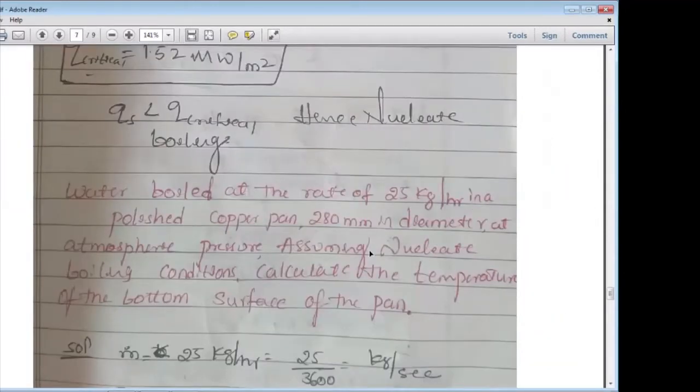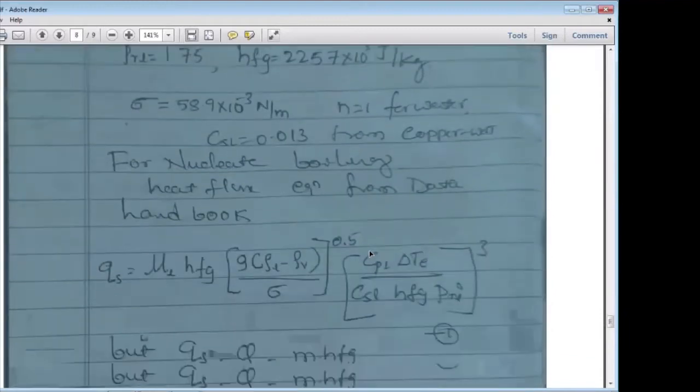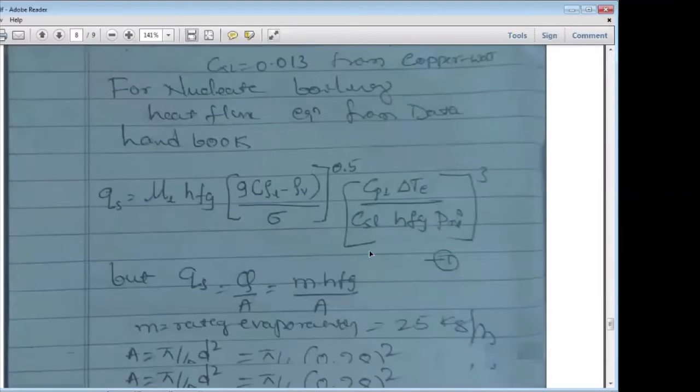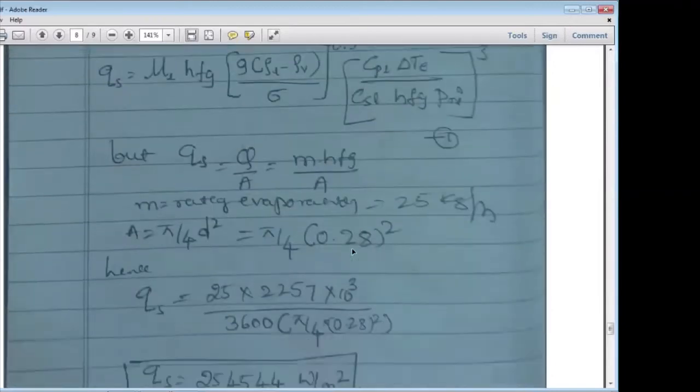You have to convert that into kg per second. A is equal to pi by 4 d squared, 0.28 meters squared here.